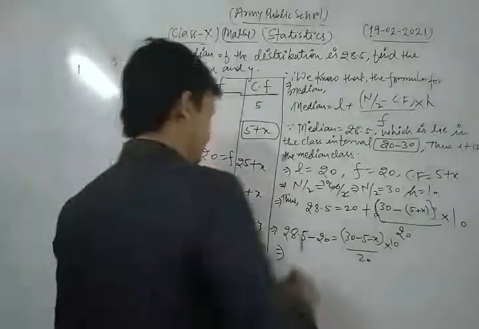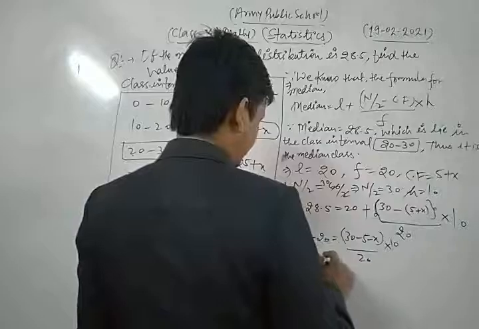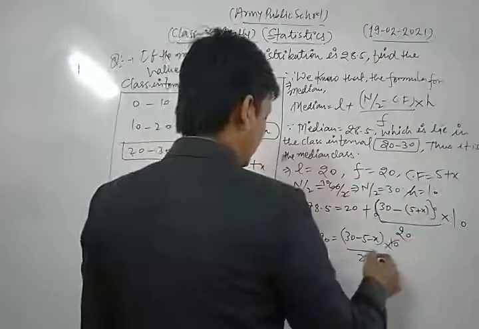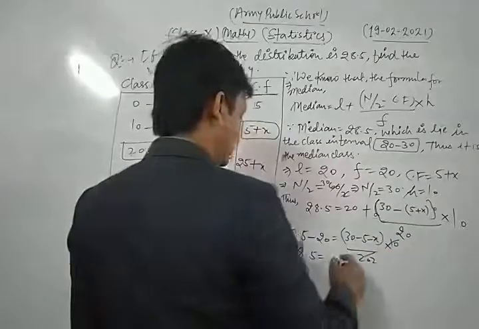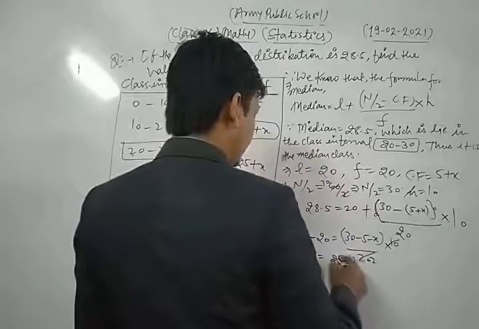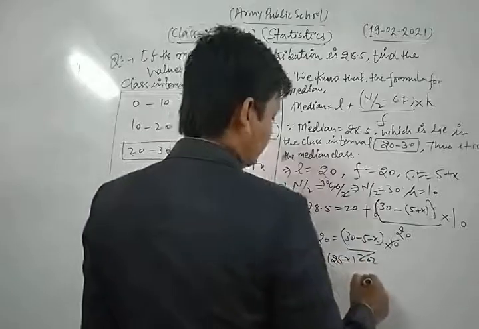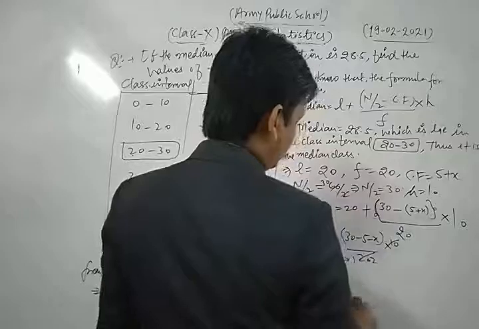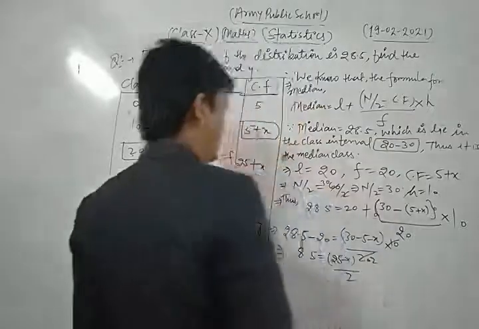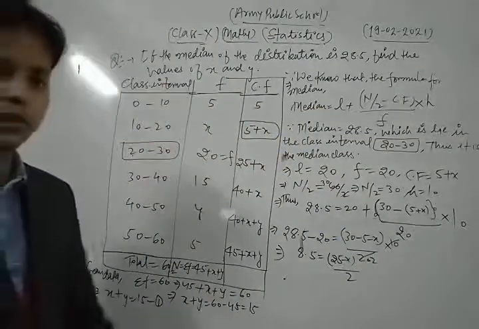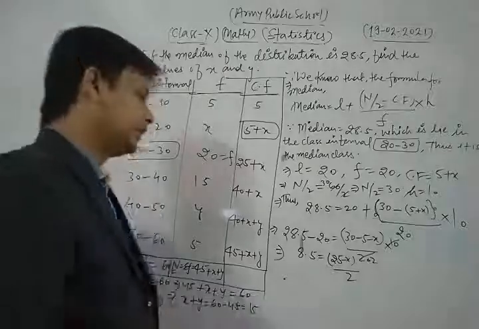8.5 is less, and here 10 to the 20, and 30 minus 5, that is 25 minus x upon 2. Okay. Now we do it by cross multiplication.